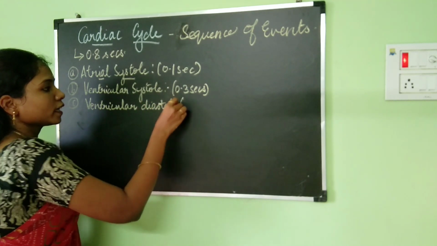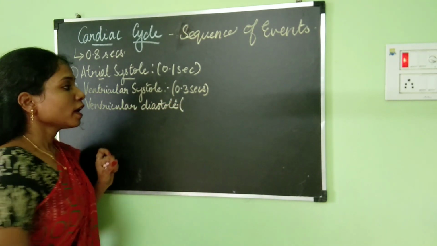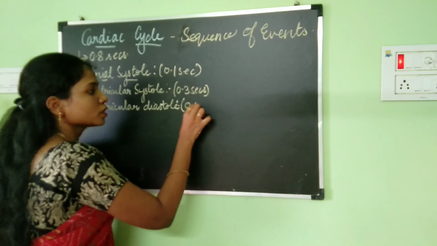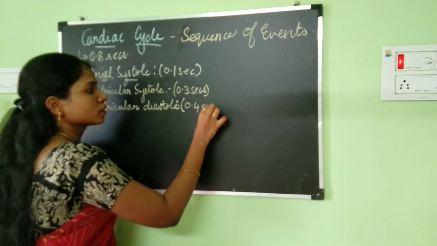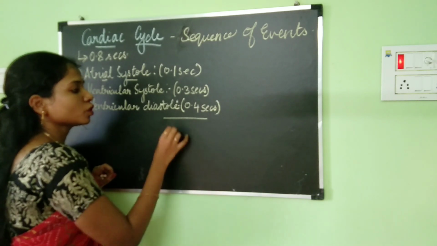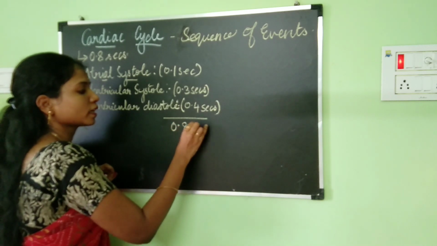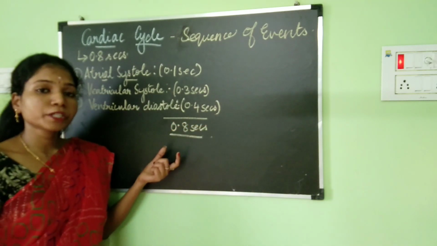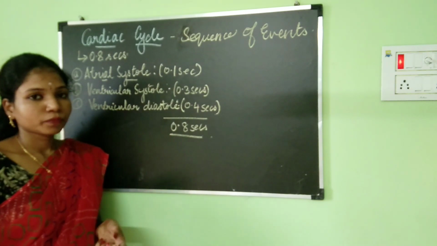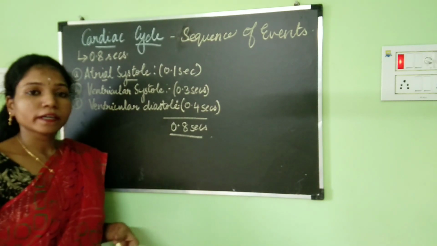And the ventricular diastole is of longer duration and it is going to last for 0.4 seconds. So if you add up all this, you will get 0.8 seconds, which is the duration of one heartbeat. Okay, so this is about the cardiac cycle.